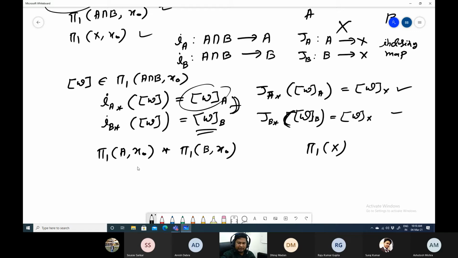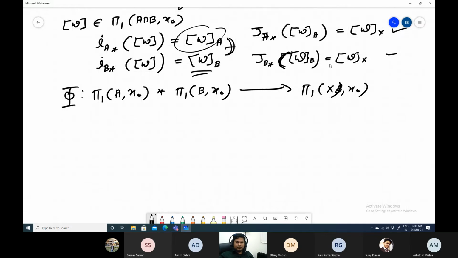We know these groups, pi1 at x0. Now what we'll do, we will define a map from this to this. Can you give me one simple way to define this map? Forget about the upper part. We don't need it. Just this is the simple way to define it.